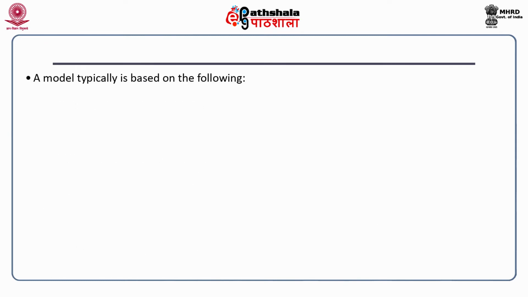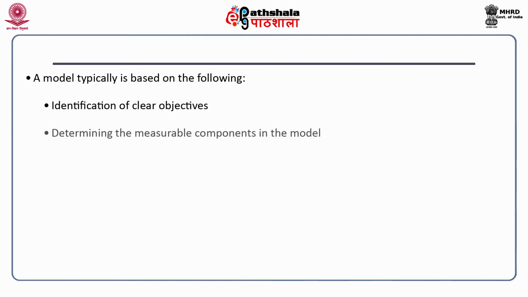Wherever we are talking in terms of a model, we must be very clear on our objectives. As in the previous slide, you saw that there are a number of problems that a catchment can have, but that does not mean that we want to study all of them together. We can have very clear objectives. Once we have these, we have to determine the measurable components of the model, because we want to quantify that if this is the input variable which has a certain measurable quantity, then the output is likely to have this measurable quantity.